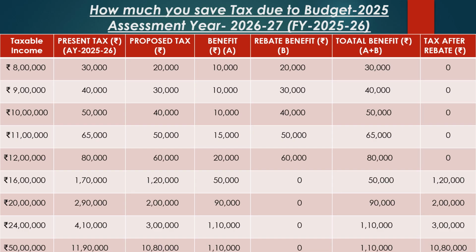Similarly, for various taxable income, the tax benefit due to budget is listed out in the table. For an individual with a taxable income of rupees 50 lakh, the total tax benefit is rupees 1 lakh 10,000 as per the budget 2025.